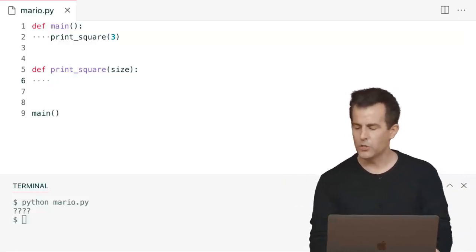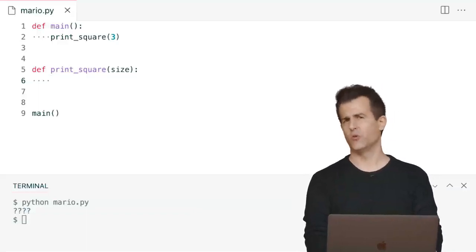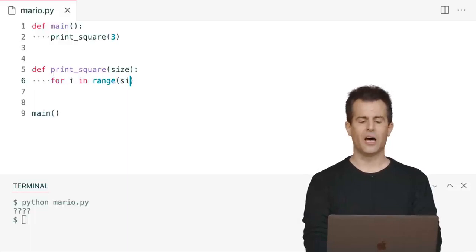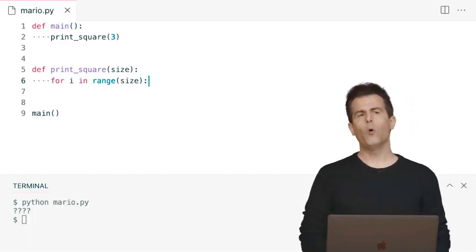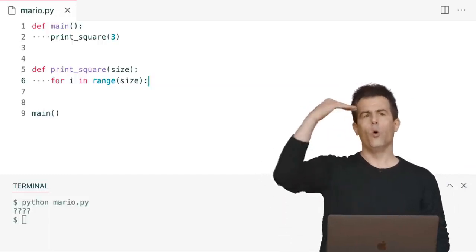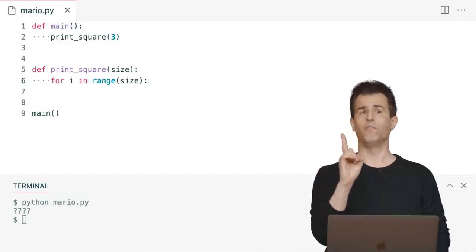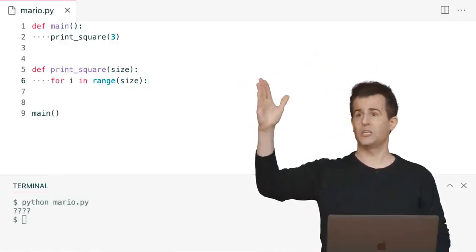So let me propose that we do this. Let me propose that we know we need to iterate this many times, 3 or more generally size. So let me do this. For i in the range of size, what do I need to do 3 times? Well, I want to print out what? 1, 2, 3 rows of bricks. But within each row of bricks, what do I want to print? 1, 2, 3 bricks specifically.